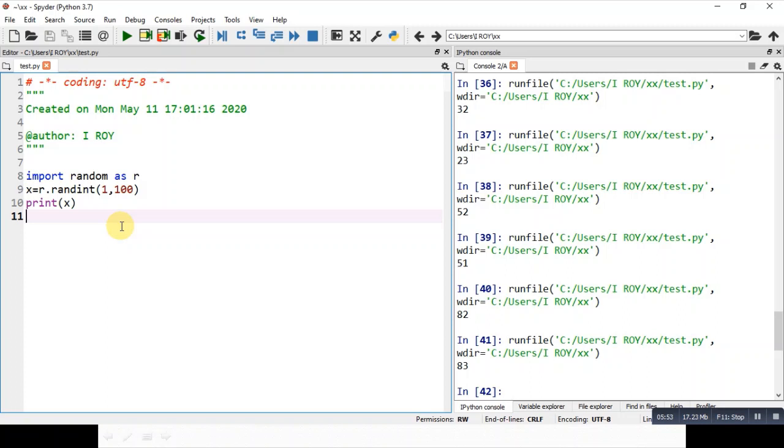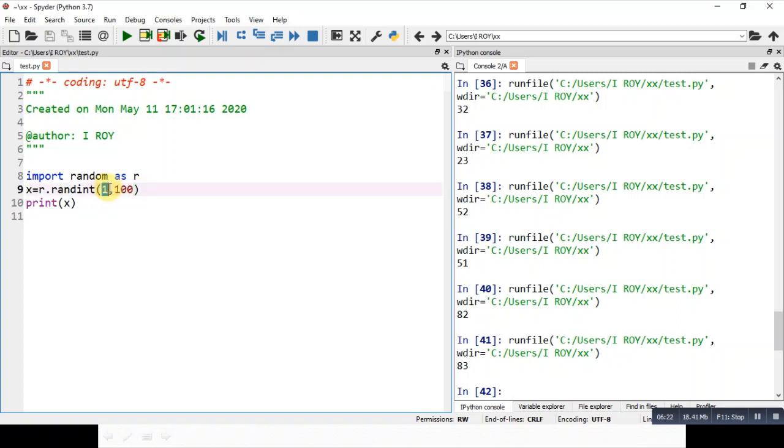So let us revise it again. What is random? Random generates a floating point random number where the range is fixed, no argument is required. It is from 0.0 to 1.0. And as far as the randint function is concerned, it generates a random number in between the range, so the range can be specified here.